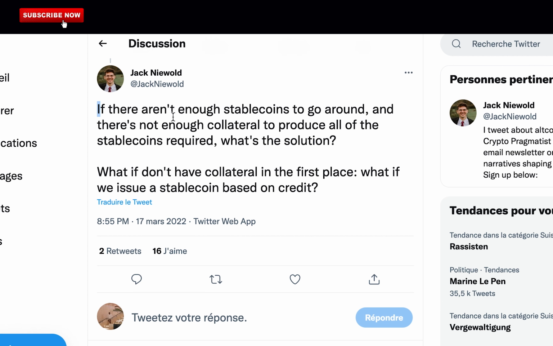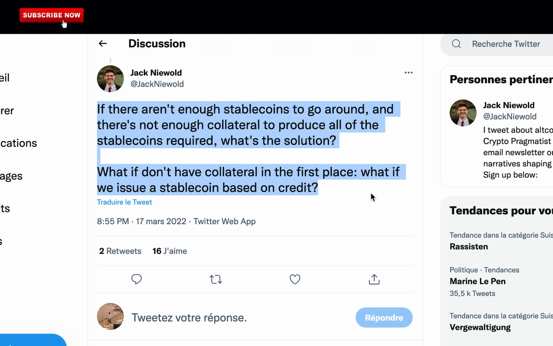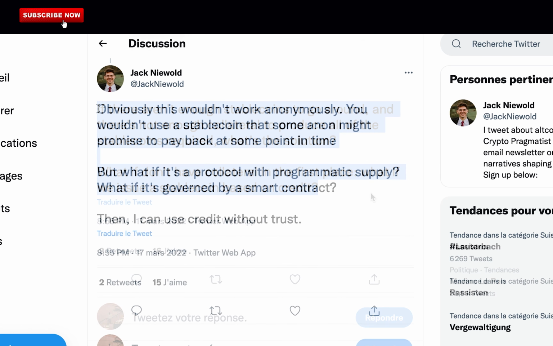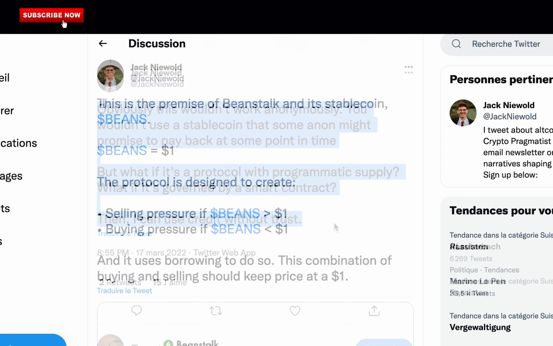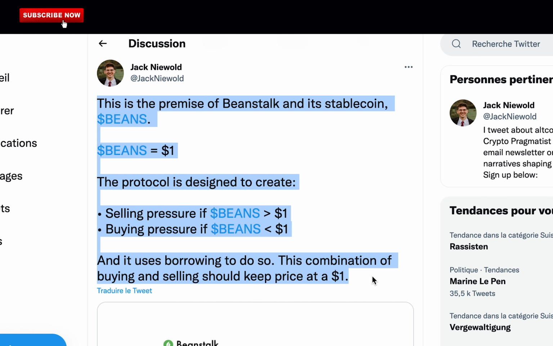If there aren't enough stablecoins to go around, and there's not enough collateral to produce all of the stablecoins required, what's the solution? What if we don't have collateral in the first place? What if we issue a stablecoin based on credit? Obviously, this wouldn't work anonymously. You wouldn't use a stablecoin that some anon might promise to pay back at some point in time. But what if it's a protocol with programmatic supply? What if it's governed by a smart contract? Then I can use credit without trust. This is the premise of Beanstalk and its stablecoin, Bean.